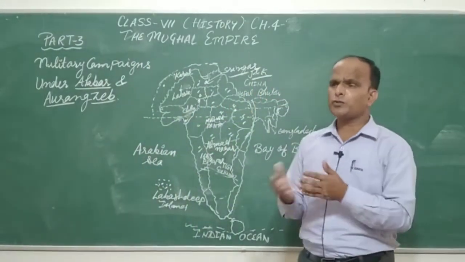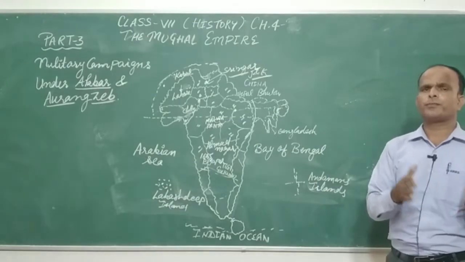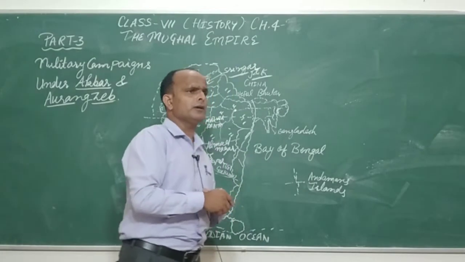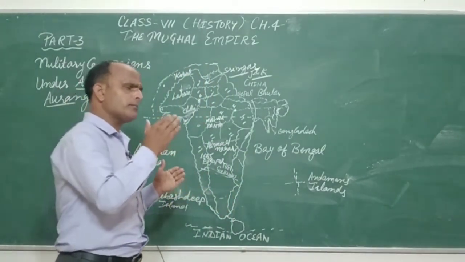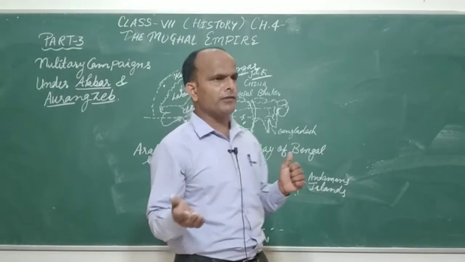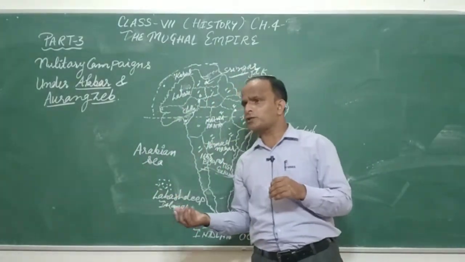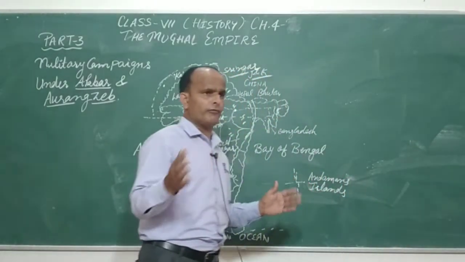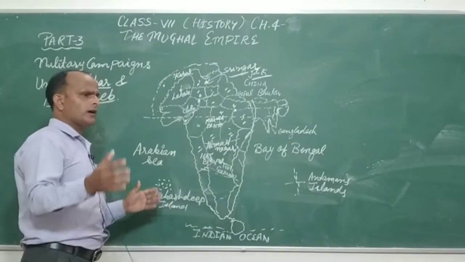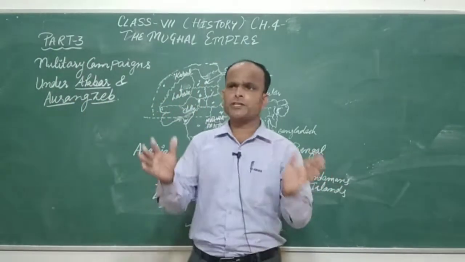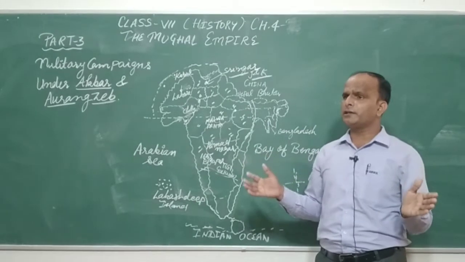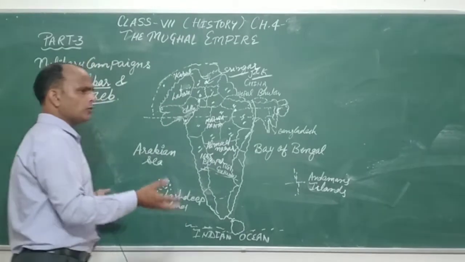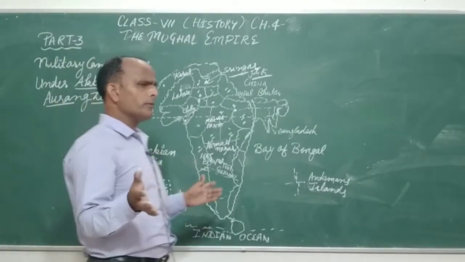He rebelled. As you know, there is a tradition among the Mughals: they don't believe in primogeniture for rulership. They believe in coparcenary, which means when the kingdom or the rulership is divided among all the sons, all the heirs, all the inheritors of the king. They believe in this. They don't believe in primogeniture.